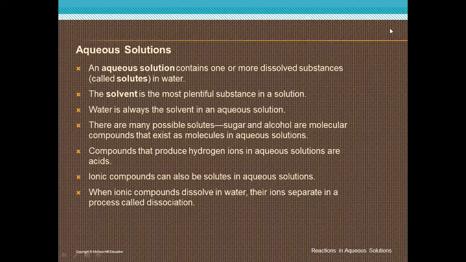There are many possible solutes. Sugar and alcohol are molecular compounds that exist as molecules in aqueous solution. Compounds that produce hydrogen ions in aqueous solution are acids. Ionic compounds can also be solutes in aqueous solution. When ionic compounds dissolve in water, their ions separate in a process called dissociation.